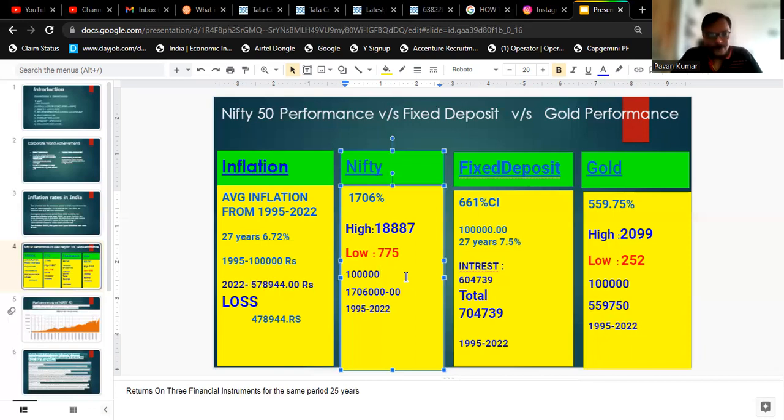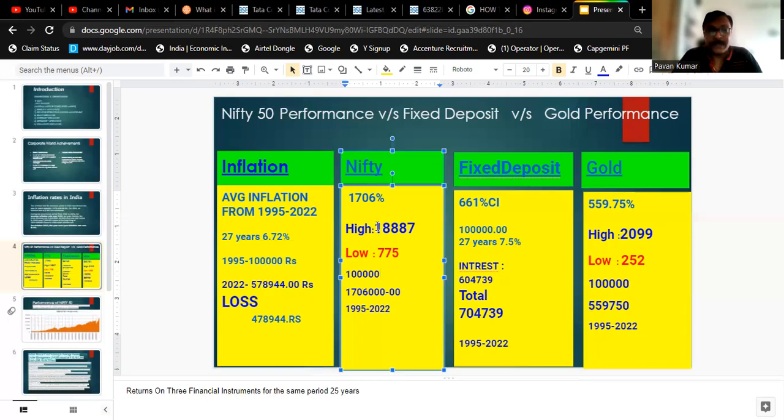So for example, in the year 1995, I'll show you. This is the high. High means the index has touched around 18,887, which happened recently, I think at the end of December, maybe the 10th or 15th of December, I don't know the exact date.